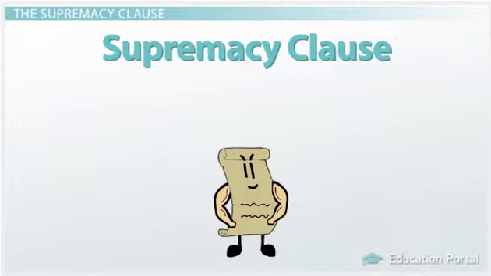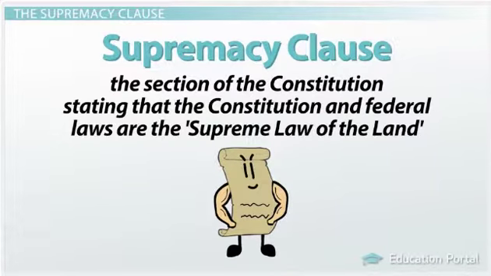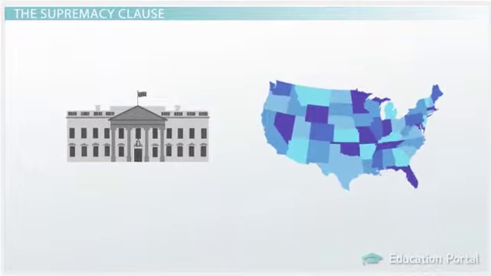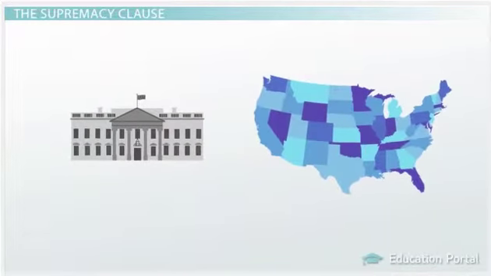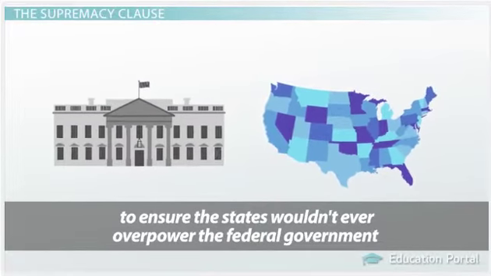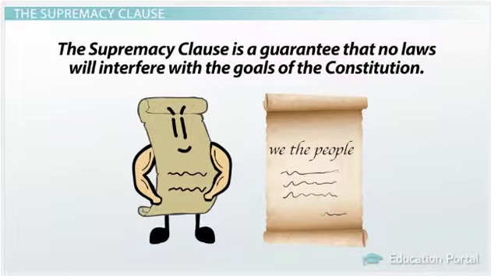The Supremacy Clause is an important part of federalism. This clause is the section of the Constitution stating that the Constitution and federal laws are the supreme law of the land. The framers recognized the weak federal government established by the Articles of Confederation and wanted to ensure the states wouldn't ever overpower the federal government again. The Supremacy Clause is a guarantee that no laws will interfere with the goals of the Constitution.